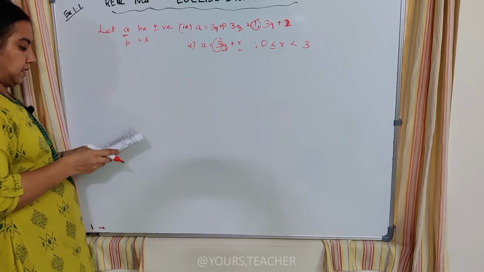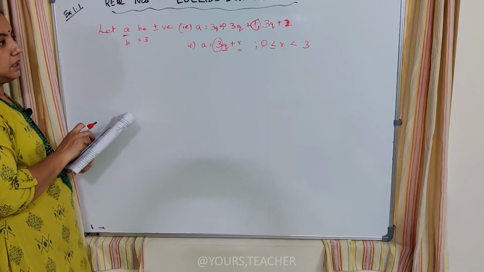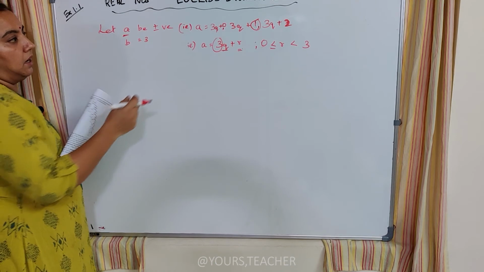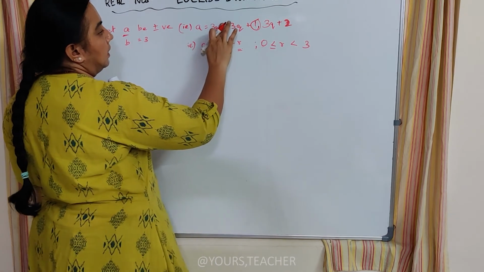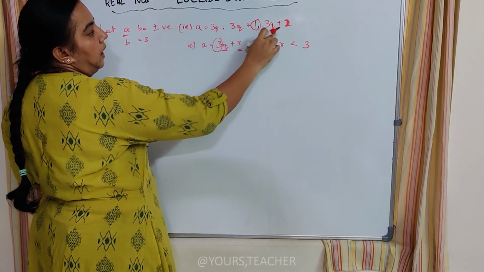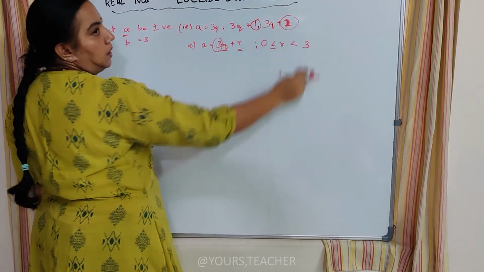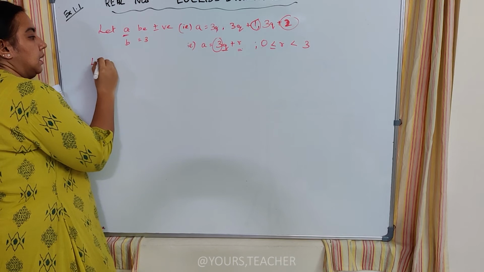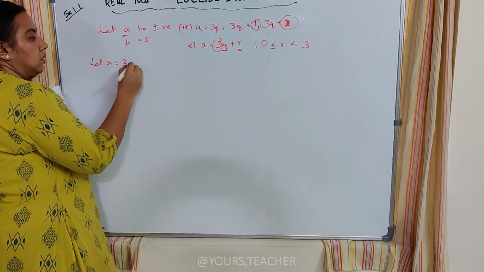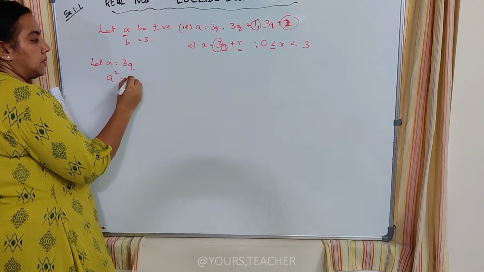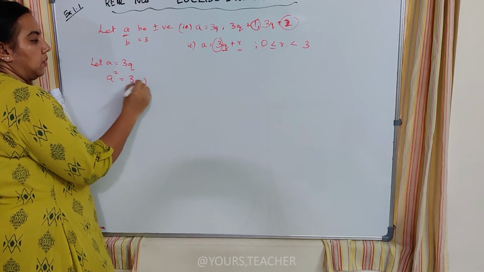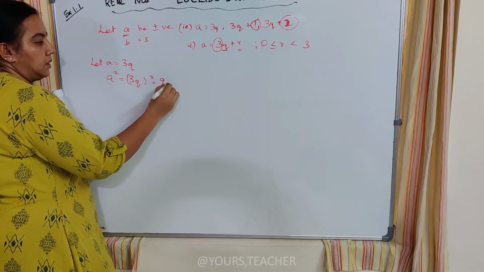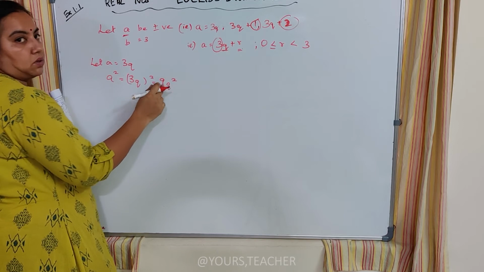When I square it, there are 3 cases in this: 3q, 3q plus 1 and 3q plus 2. So first part, let a is equal to 3q. When I square it, a square becomes 3q whole square, and so it becomes 9q square.